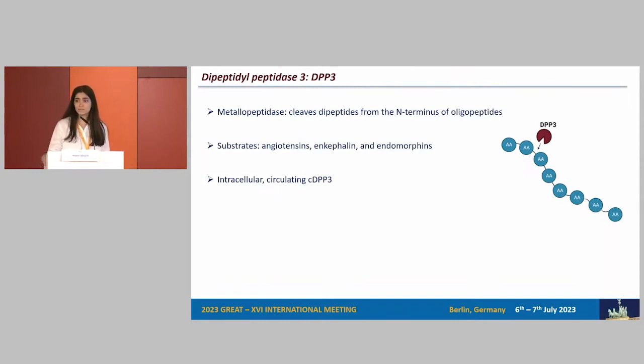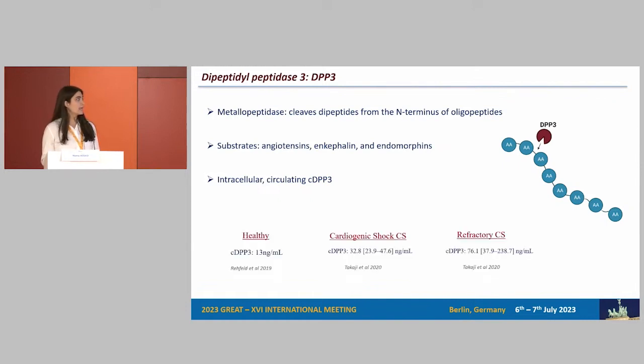So to start with, what do we know about DPP3? It is a metallopeptidase, which cleaves dipeptides from the amino terminus of several substrates, such as angiotensin. It is ubiquitous, expressed in all of the tissues and organs. It is intracellular, but it has also been detected in the circulation of healthy individuals, and with increased concentrations in